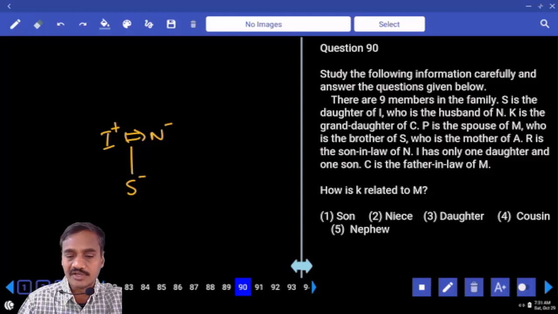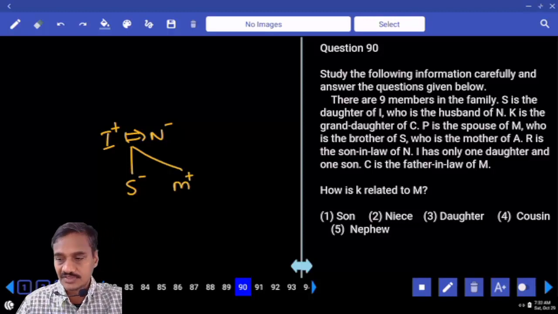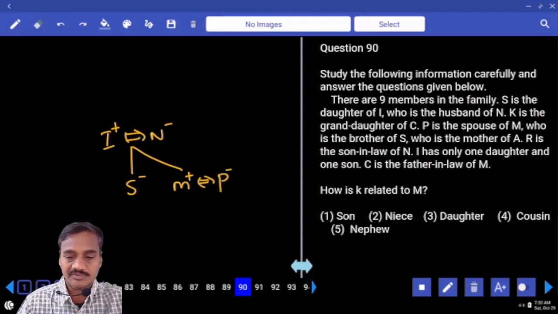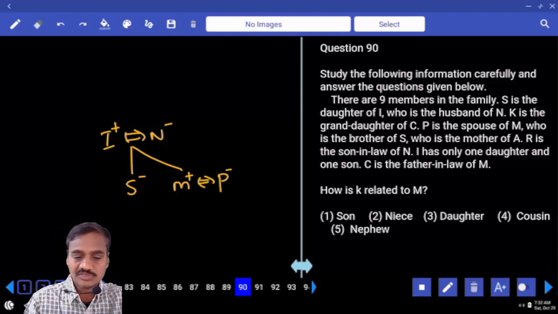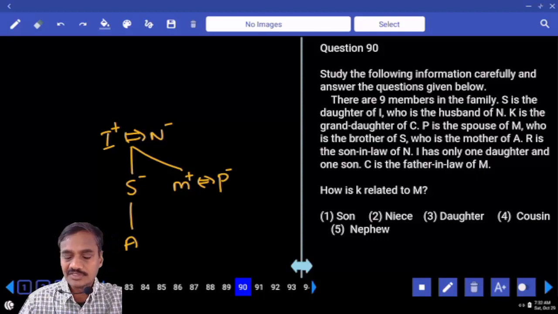K is the granddaughter of C. And P is the spouse of M, who is the brother of S. Now, who is the brother of S? M. M is the brother of S. In the same way, P is the spouse of M, which means P and M are a married couple. M is a male, P is a female. S is the mother of E. And R is the son-in-law of N.